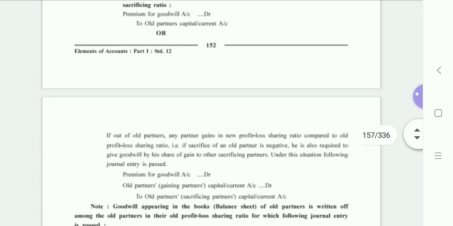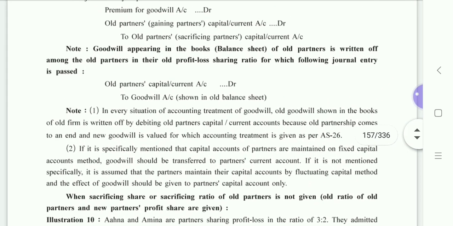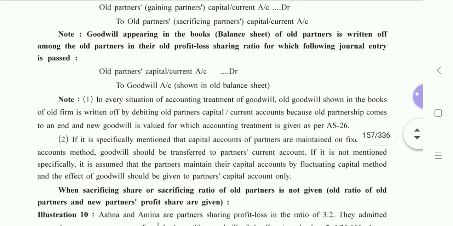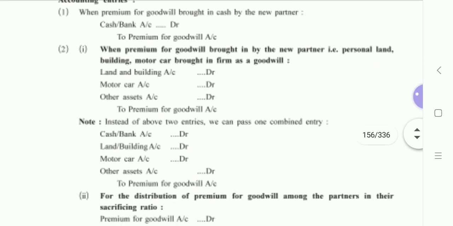We also have a detail ahead. Goodwill appearing in the books of old partners is written off among the old partners. This is the note. I mean, this is a part of theory only. Let us quickly understand and move ahead. But this is particularly a part of an adjustment.